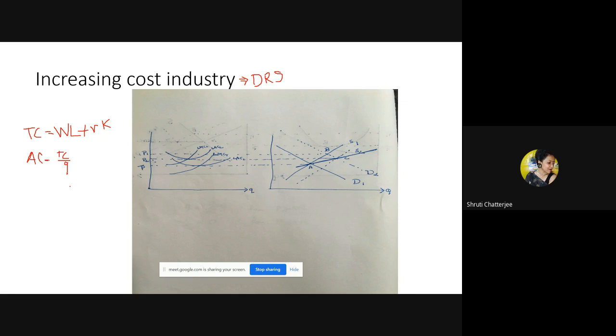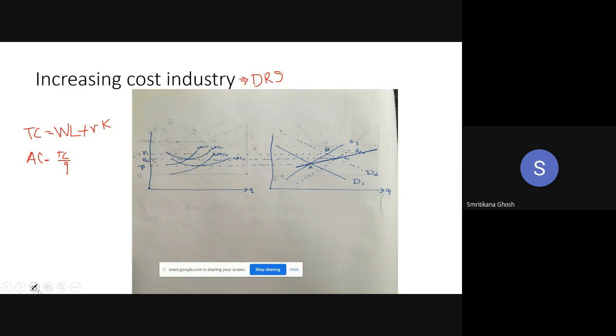Yes, ma'am. And the same thing for marginal cost. Marginal cost is also rising. Marginal cost is the change of total cost due to change of quantity. Right? So here the quantity is changed by 10%, but the total cost is changed by 20%. So marginal cost is also rising. Okay, so the conclusion is the set of LAC and LMC will shift upward. Now is it okay? Yes, ma'am, now clear. Okay, so now come back to the diagram.